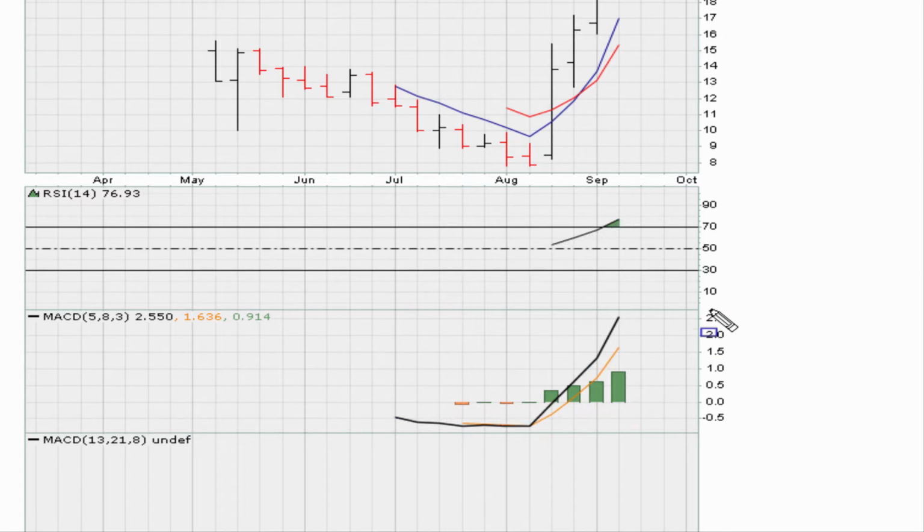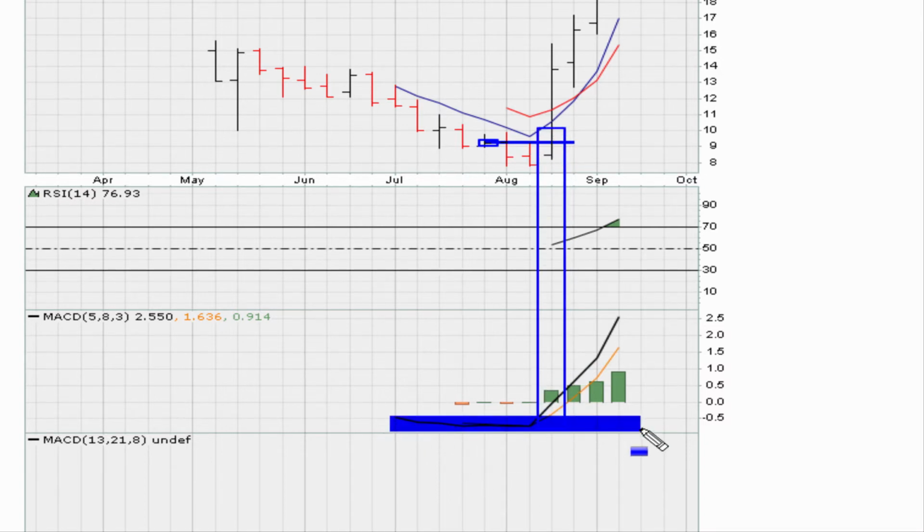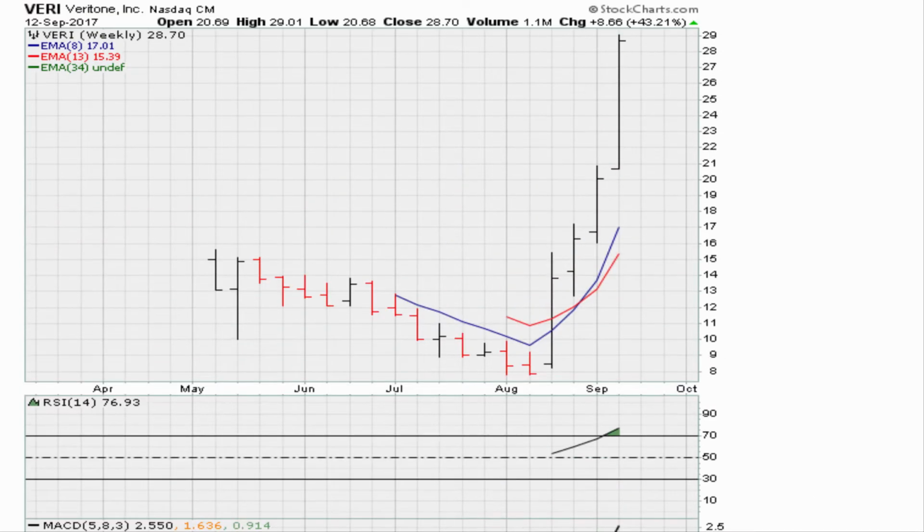We can use this breakout on the weekly that corresponds with this weekly move where we see the MACDs jump to all-time highs. RSI also jumps to all-time highs, right? So that meets the minimum requirement for the ultimate Muathe breakout, and after that we see the stock has had a nice run.